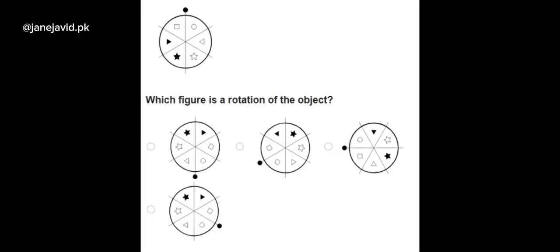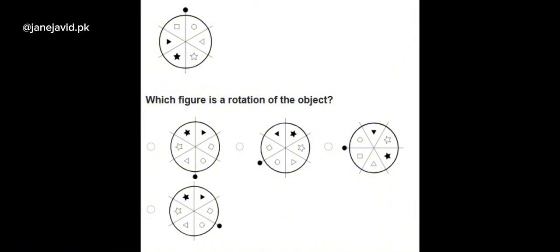This is another type of question about the orientation of figures. The question given is which figure is the rotation of the object. They are going to either rotate the figure in a clockwise manner or in an anti-clockwise manner, and you have to somehow visualize how it would look if you rotate it either clockwise or anti-clockwise. There are four options given.